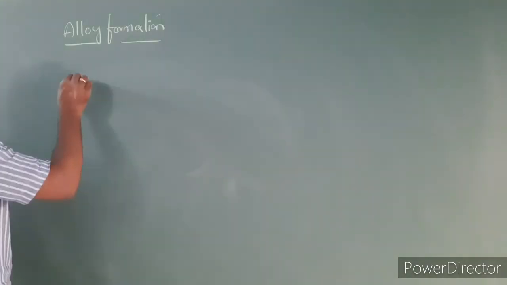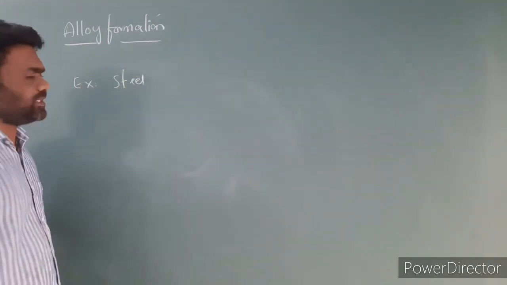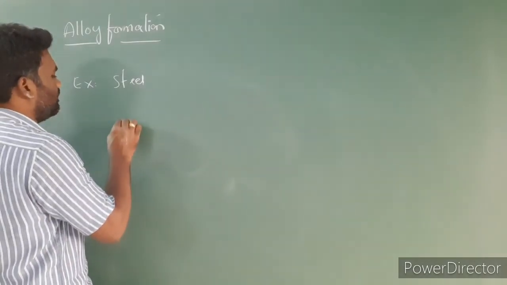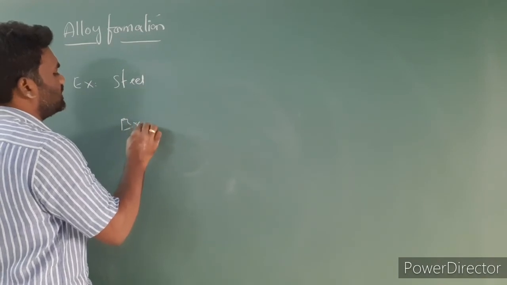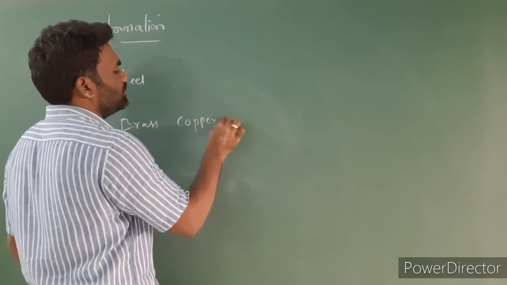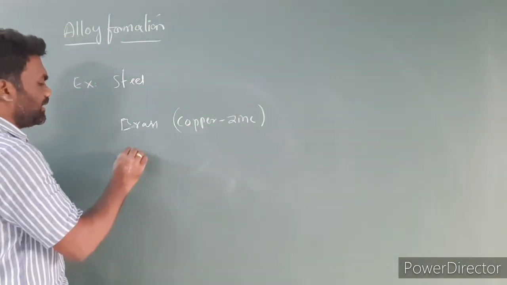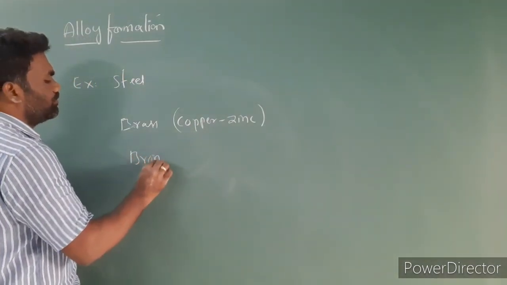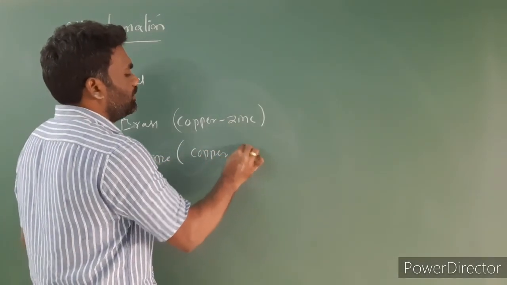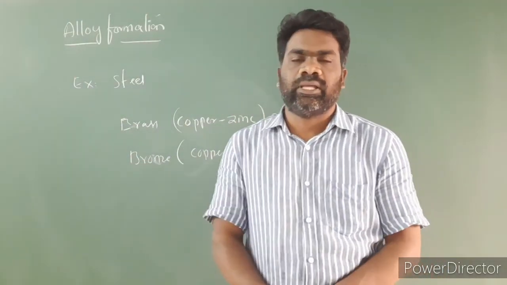For example, I'm taking steel. Steel is an alloy. You can take stainless steel also. Now look at alloys of transition metal and non-transition metal. Suppose I'm taking brass. Brass is an alloy consisting of copper, a transition metal, and zinc, a non-transition metal. Next I'm taking bronze, an alloy of copper and tin. So these are the examples for alloys. This is alloys formation.